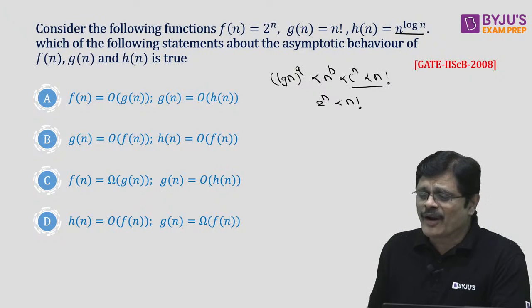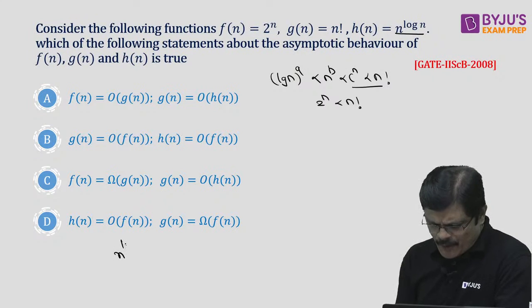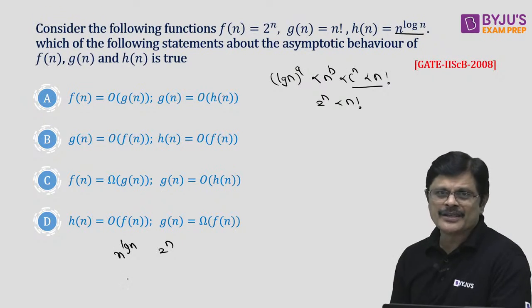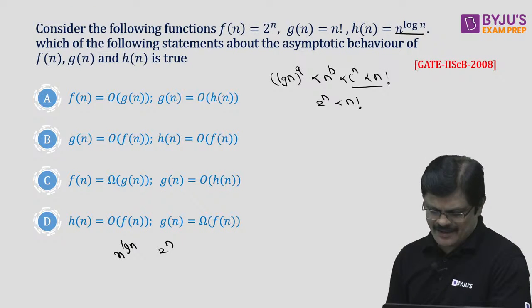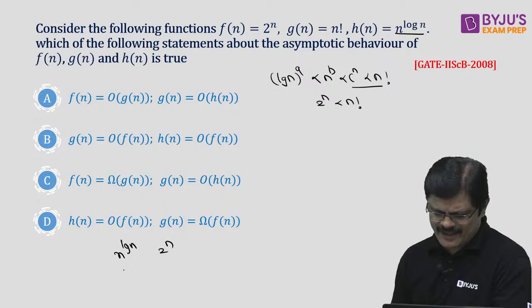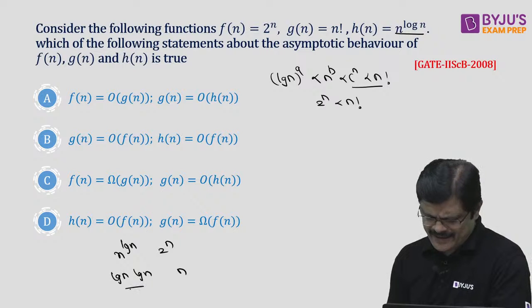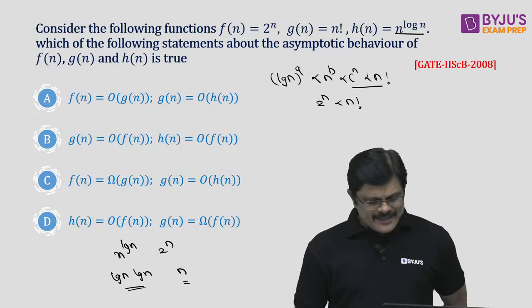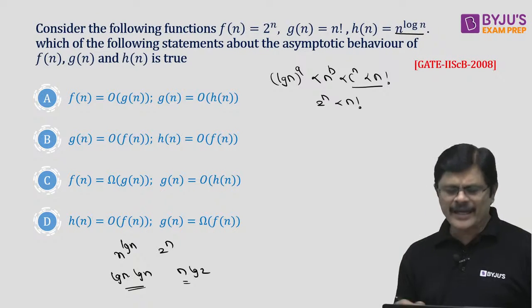Now this n power log n we have to compare. What you can do is take n power log n and 2 power n, and apply log to them. Log of n power log n is log n into log n, and log of 2 power n is n log 2, which is n.